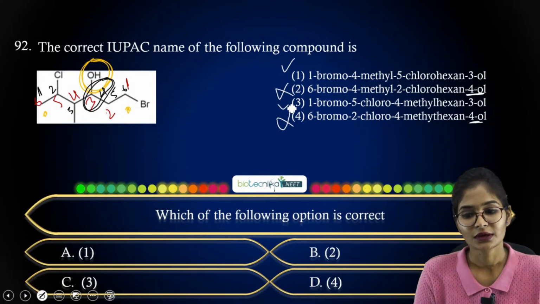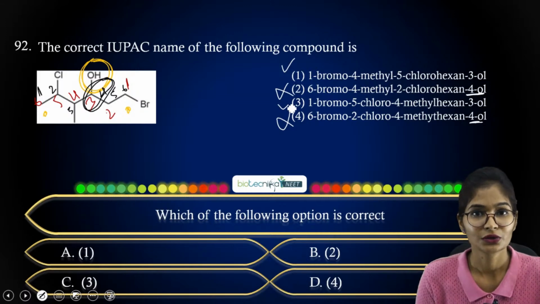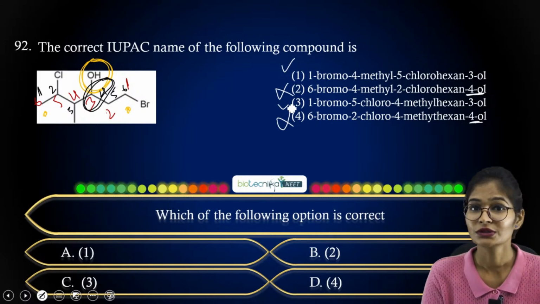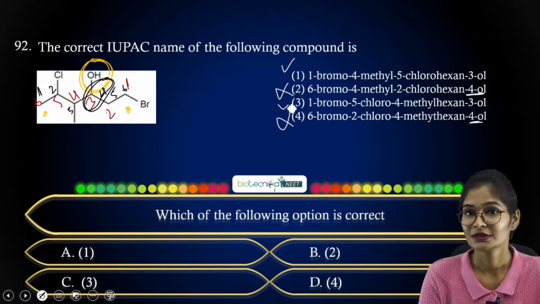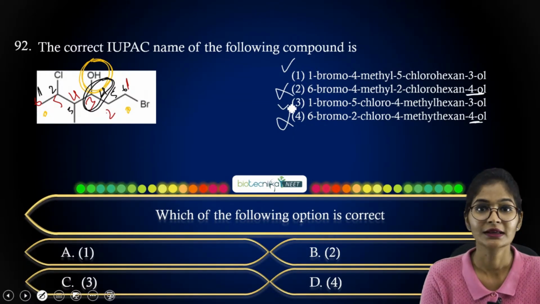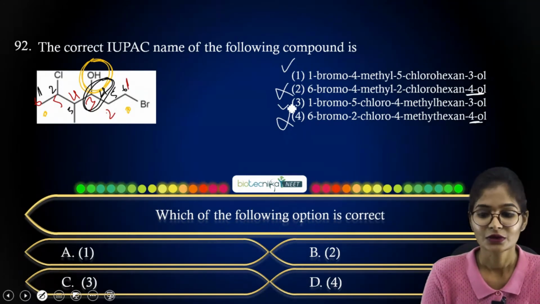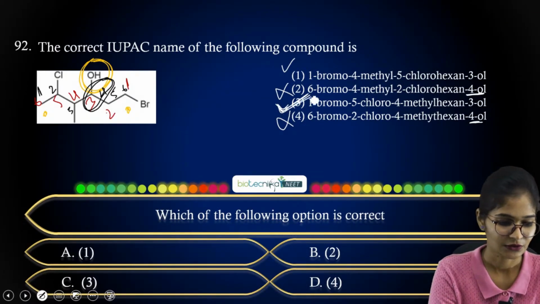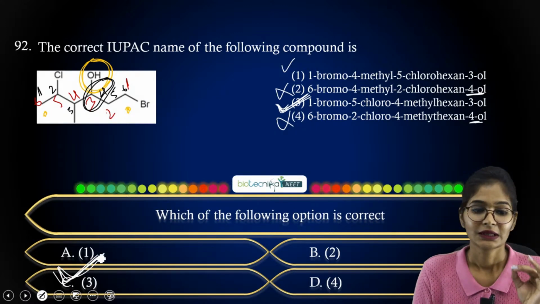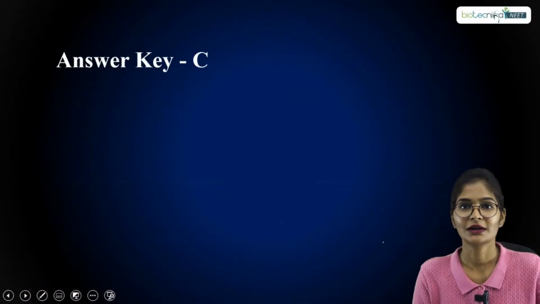Here you have to consider chlorine and bromine also. Whenever you consider IUPAC, you have to check their alphabetical order also. Alphabetically, bromo comes first, so consider bromo and then chloro. The order will be bromine first, then chlorine. That's why option C will be correct here. Whatever I have mentioned, option C is correct with respect to your given structure.